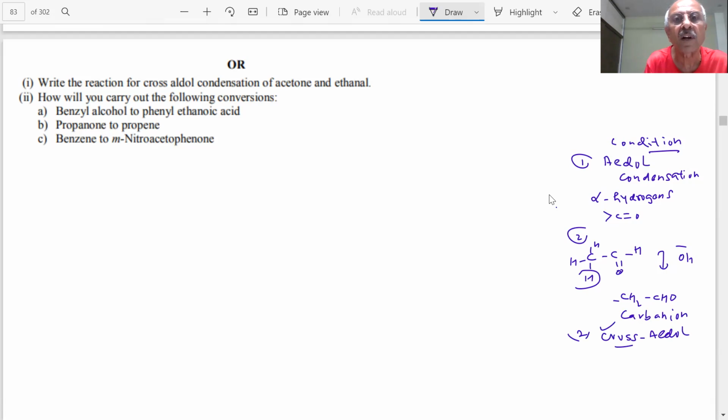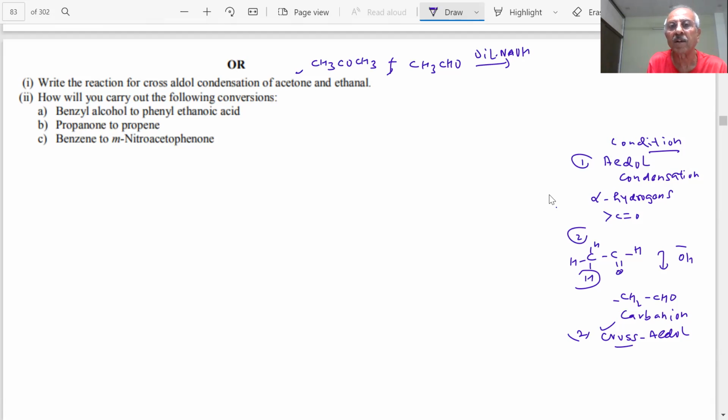Here, what he has given is acetone. What is the formula of acetone, students? And what is ethanal? CH3CHO. So he is adding these two, and what happens? This is a reaction. You have to write the products.